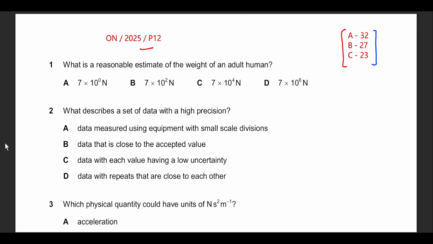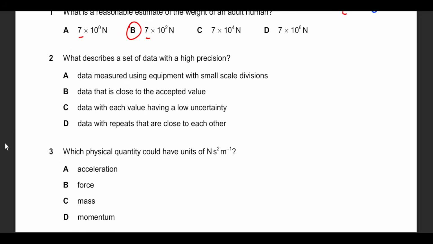So, a reasonable estimate for the weight of a human being. We will be using the equation W equals mg. Looking at these numbers, it's quite obvious that he's trying for 70 kg. So even if we try for g as 10, there should be 700 newtons, which can be written as 7.0 or 7 into 10 raised to power 2. The answer is going to be very easy. It's going to be option B.